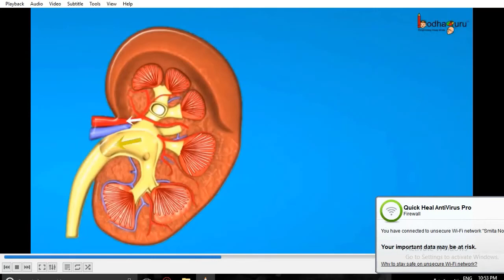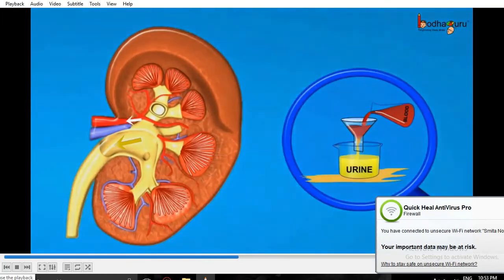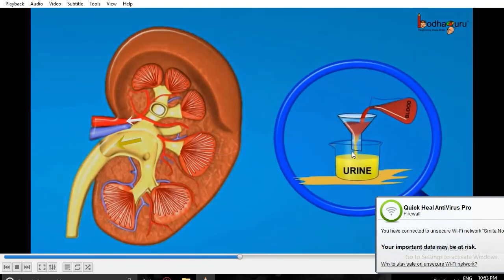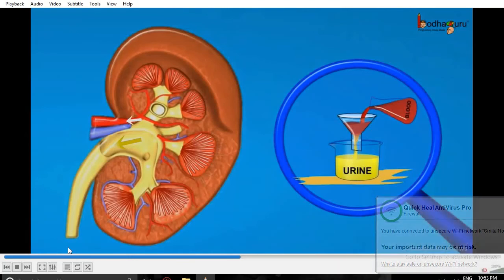Again, watch how the filtration process happens. Here the blood gets filtered and the waste material gets dissolved in the water, and urine is formed inside the kidney. That urine gets passed through the ureters towards the urinary bladder. From the urinary bladder, through the urethra, it gets passed out of the body. This is the formation of urine after filtration.